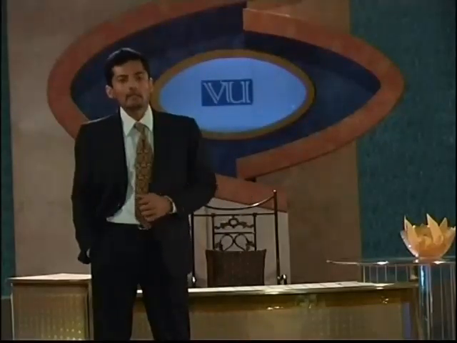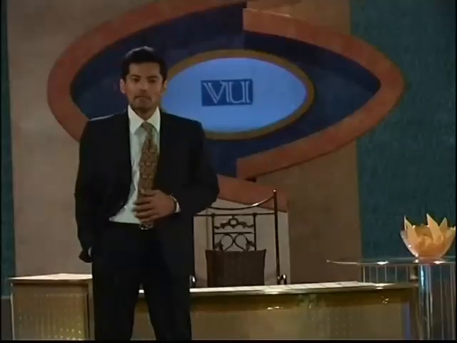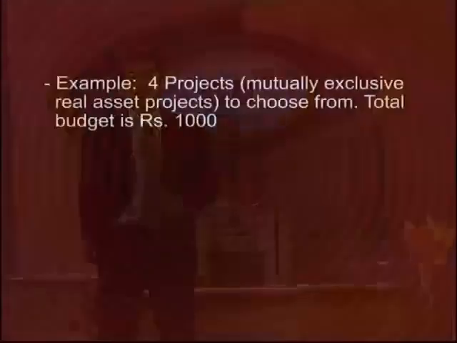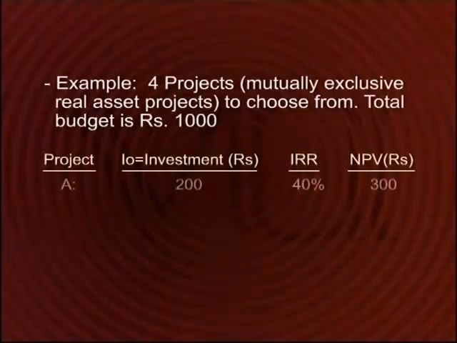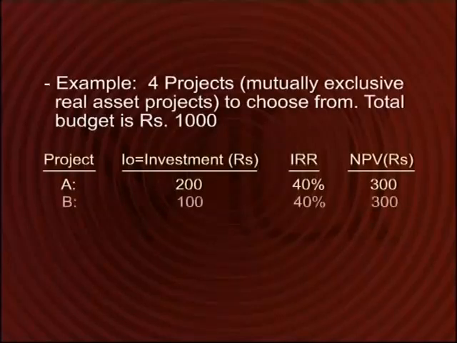If you take a look at the slide, you will see that the data has been tabulated for each project. Project A has an initial investment of 200, an IRR of 40%, and an NPV of 300 rupees. Project B has an initial investment of 100 rupees, an IRR of 40%, and an NPV of 300 rupees.